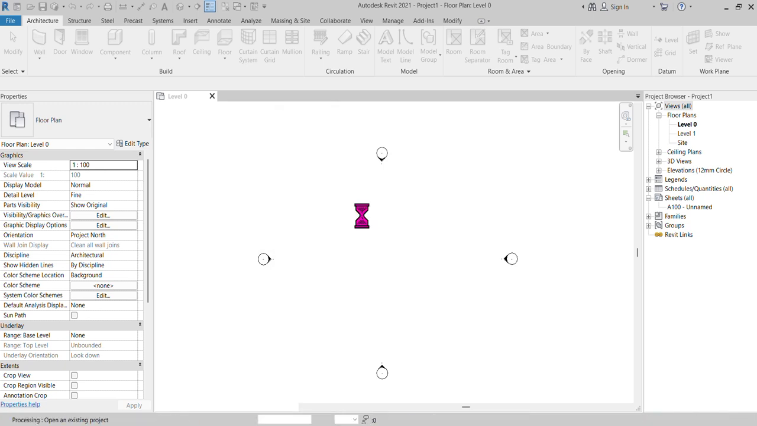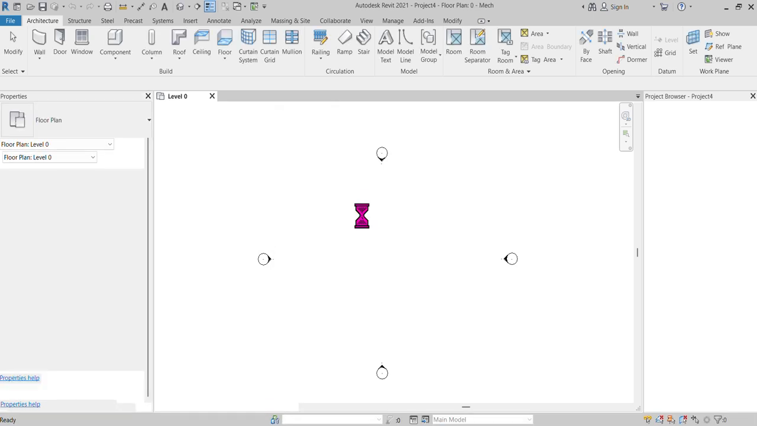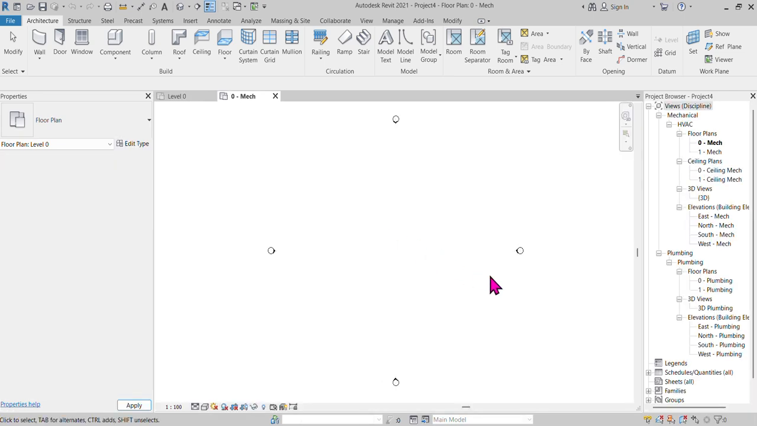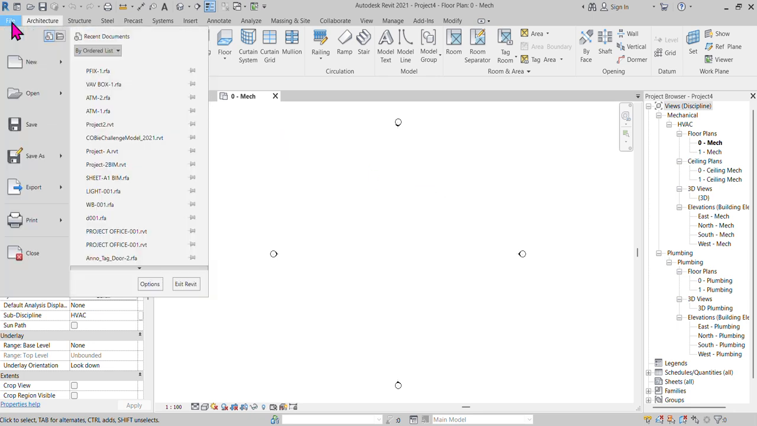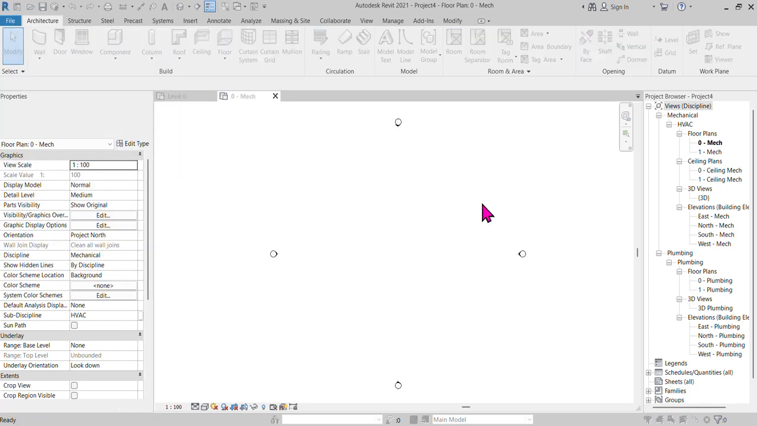I choose the mechanical template first because when I create the families, I can upload them into the mechanical template, because this is a mechanical template family. Now I can go back to my File, New, Family.